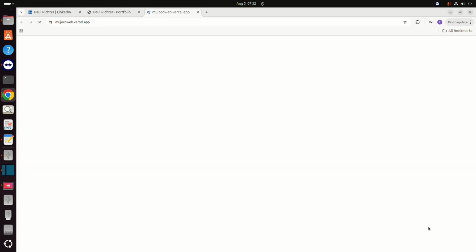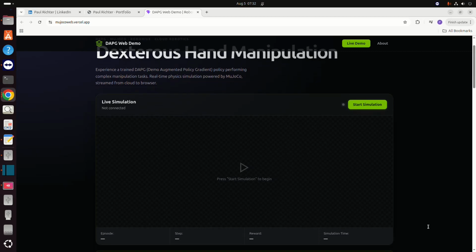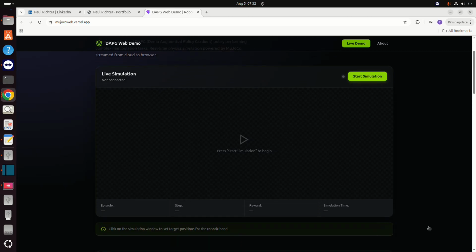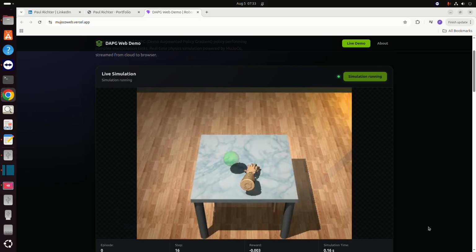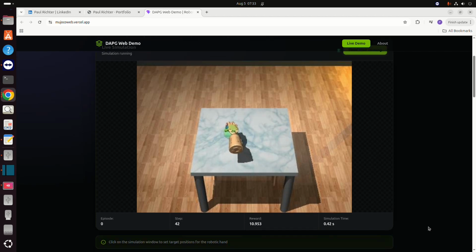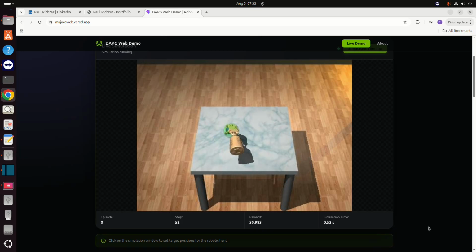So if you click on my website, you can open this robotic simulation. So the idea is basically the following, right? We have basically made a front end and a back end. On the front end you have the website, and on the back end you have the Mojoko robotic simulation running. And you can basically already see the results, right? The resolution is currently a little bit low because the instances are expensive. So I'm looking to find something which is cheaper, so that also higher computing power can be rented cheaply.